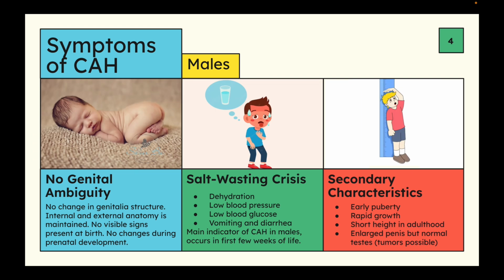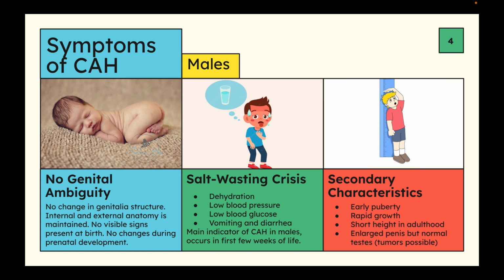In males, it is not very visible that they have CAH, especially at birth. They will experience this salt wasting crisis. If they have the more severe form of CAH, it will occur in the first few weeks of life, and they do not have any genital ambiguity, again, because of that excess of androgen production. Males already have androgen, and it is responsible for their reproductive development, so they have no change in their genitalia structure. Their internal-external anatomy is maintained. There is no changes during prenatal development or at birth.